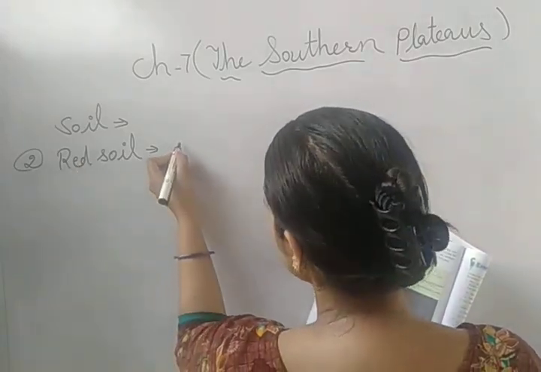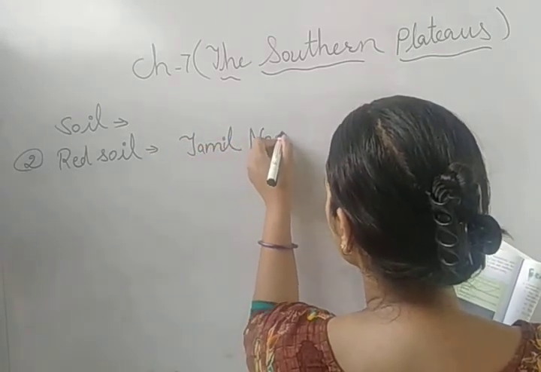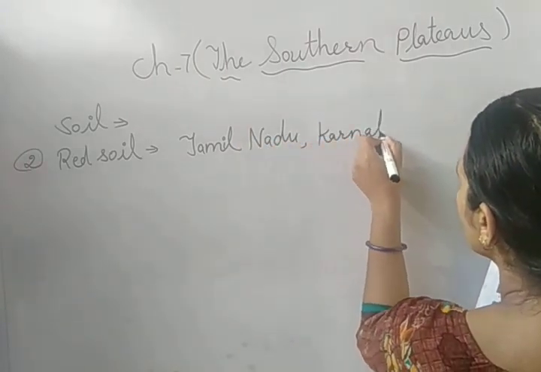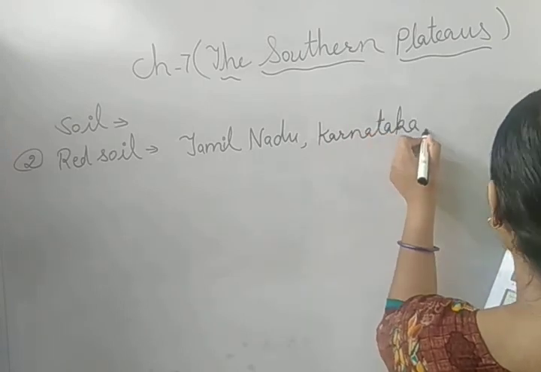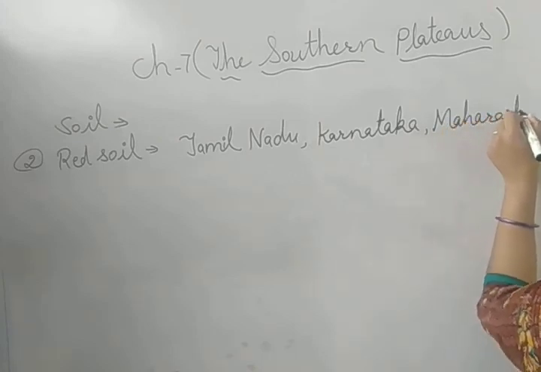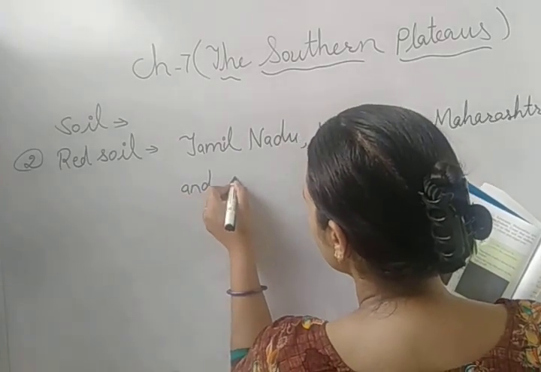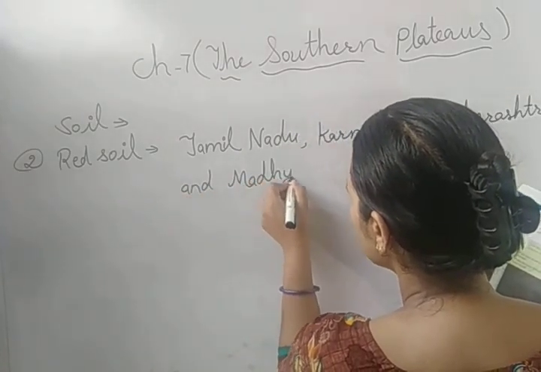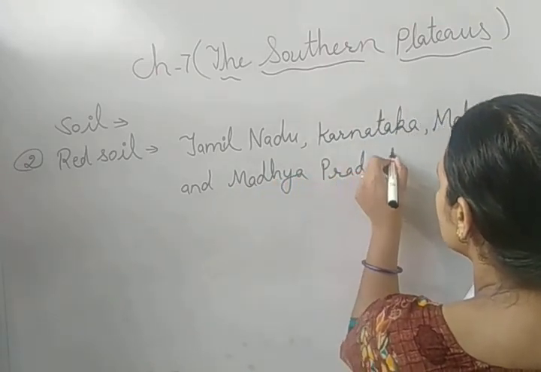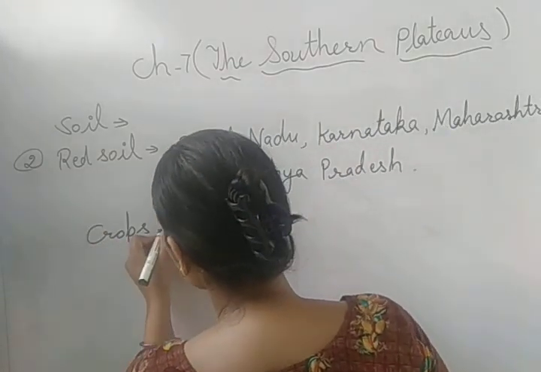This red soil is found in some parts of Tamil Nadu, Karnataka, Maharashtra and Madhya Pradesh. So these are the states where red soil is found. Now let's discuss which crops are grown here.